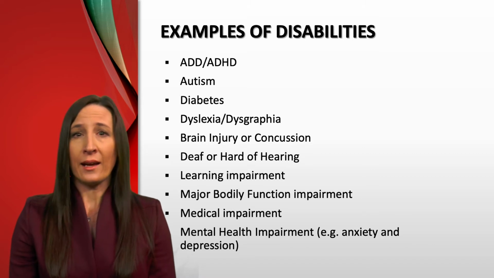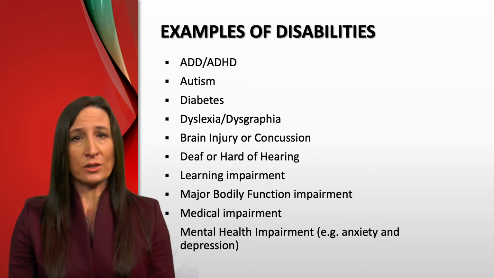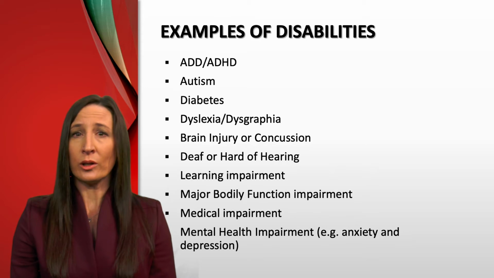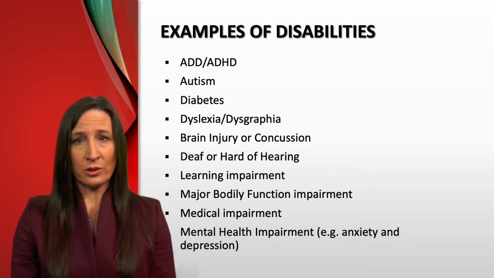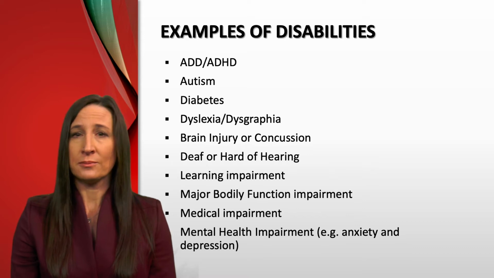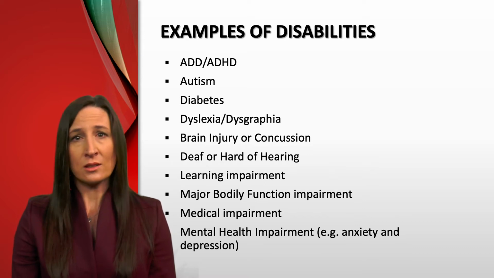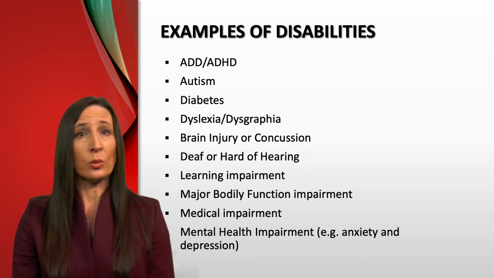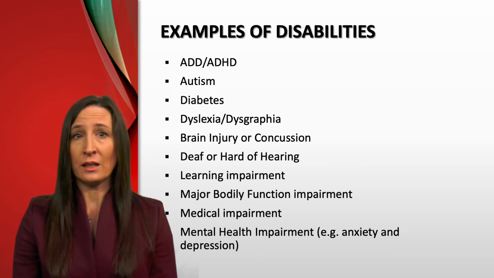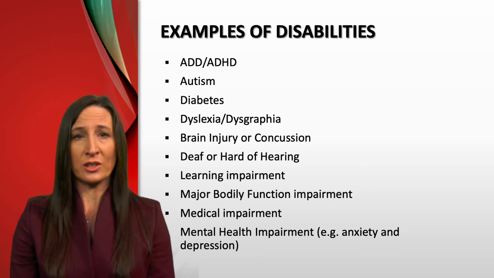Unlike IDEA, there are no official categories for disabilities under Section 504. Here I have listed some examples of disabilities that are often accommodated. This is not an exhaustive list, and students do not need an official diagnosis for one of these disabilities to qualify and to receive accommodations under Section 504.